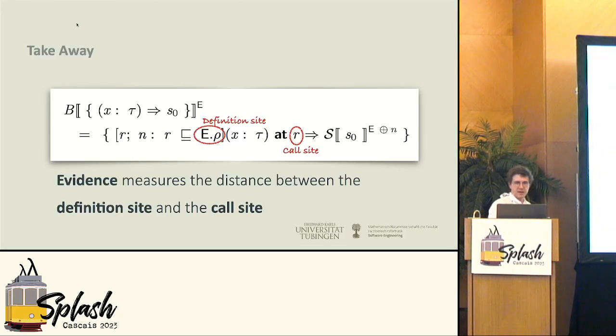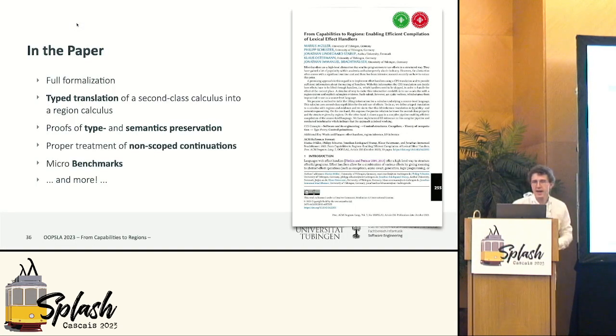So the takeaway is, and this is taken from the paper, this formalism evidence measures the distance between the definition side and the call side. And in the paper, we have more of these formalizations, and we have a full typed translation of a calculus with second-class capabilities into regions. We show that the translation is type and semantics preserving. We support more advanced features and also show the benchmarks, of course.